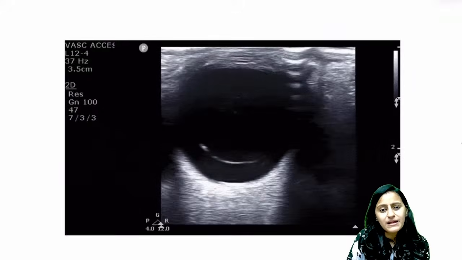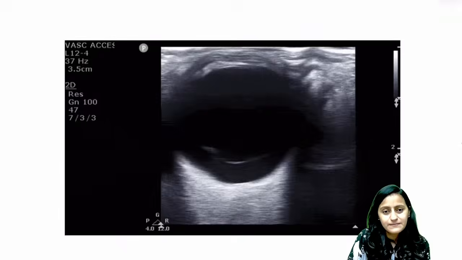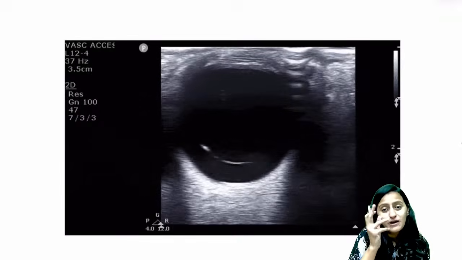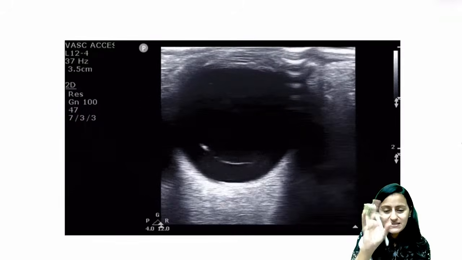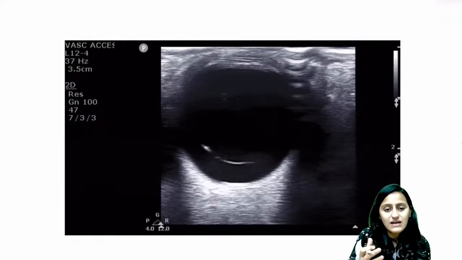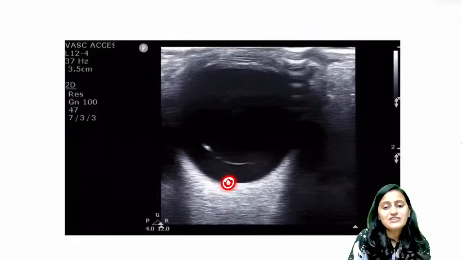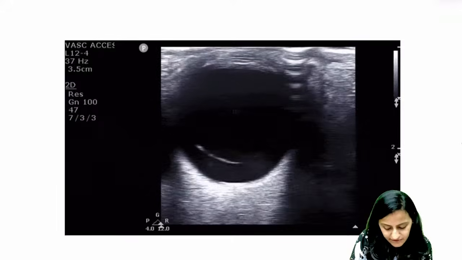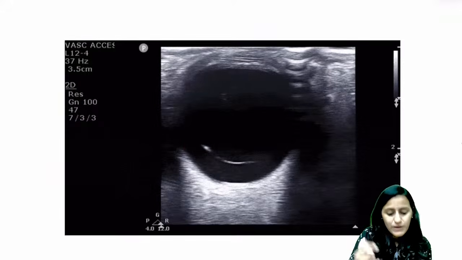There is some membrane-like thing which is floating there. This eyeball movement is also happening, the eye movement is visible, and the patient is doing eye movement and this membrane is moving with the eye movement. It is not attached here posteriorly at the optic nerve head. It is floating and moving with the eye movement.